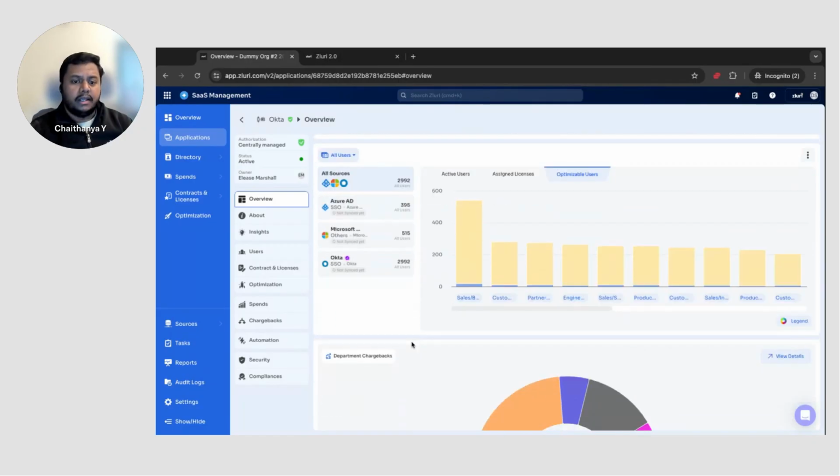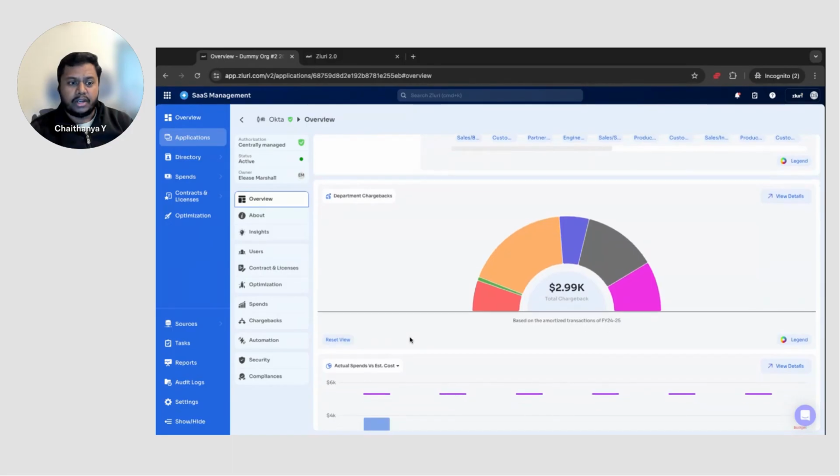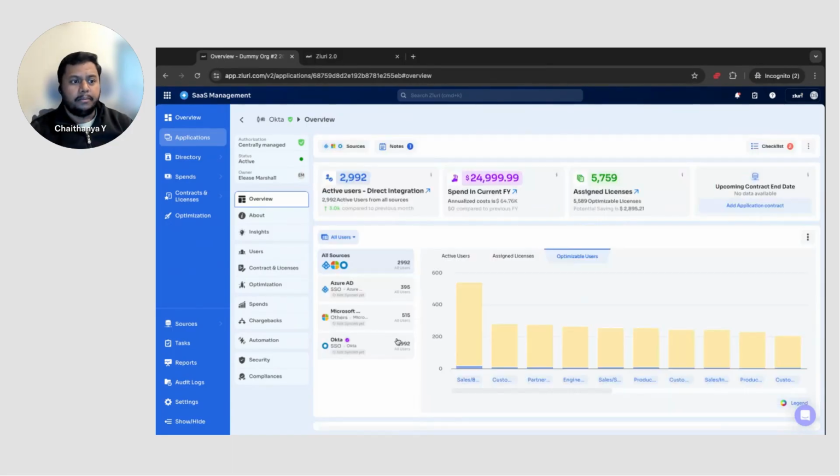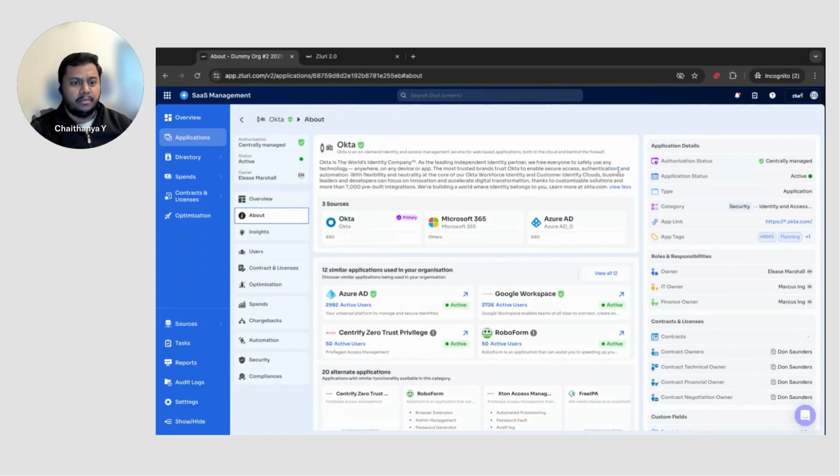Now, these are all the important pieces of information that you can quickly glance at, but this is the overview section of each application. When you go to the about section, you're able to see the information about the application.